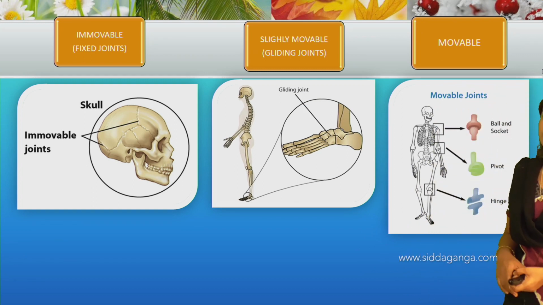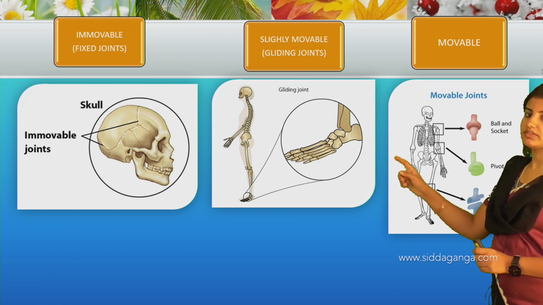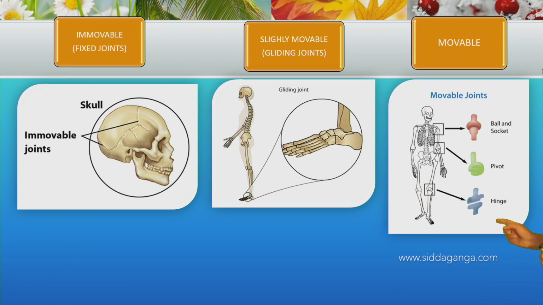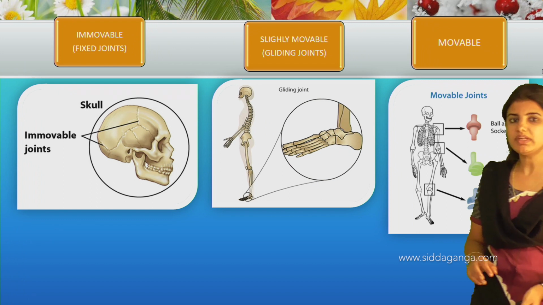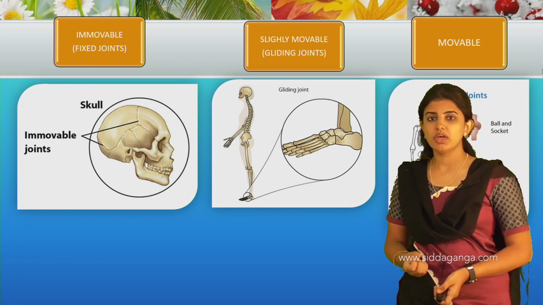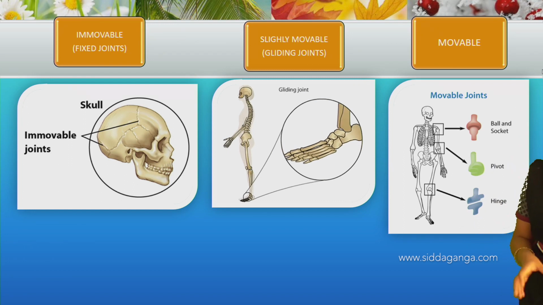Next one is the movable joints. Movable joints can be classified into three types: ball and socket joints, pivot joints and hinge joints. Ball and socket joints are usually present in the shoulder region, the pivot joint is present in the elbow region, and the hinge joint is present in the knee region. So this is all about the movable joints. They allow the movement of the bones, so that's why they are called movable joints.